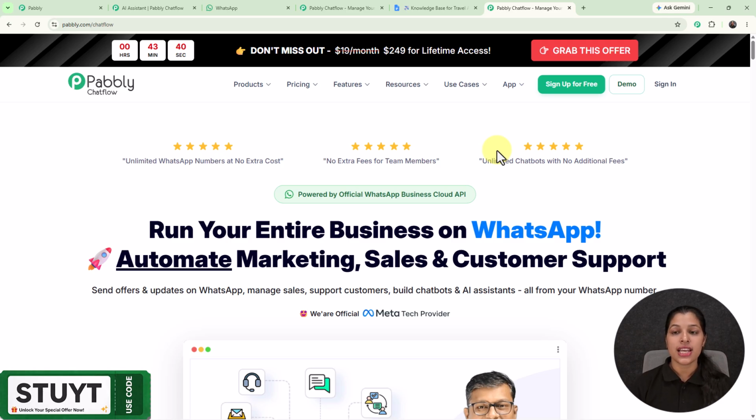Once you enter the URL, you will land on the home page of Pabbly, where you will see two options, that is sign in and sign up free. If you are a new user or logging into your account over Pabbly Chatflow for the first time, then you can just click over this sign up free. If you sign up your account for free over Pabbly Chatflow, you get 100 free credits every month for practicing and exploring Pabbly Chatflow. Means you are getting a chance to create this AI assistant freely inside Pabbly Chatflow. But if you are an existing user like me, then you can just click over the sign in.